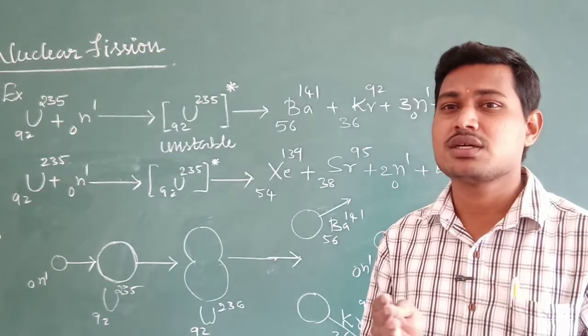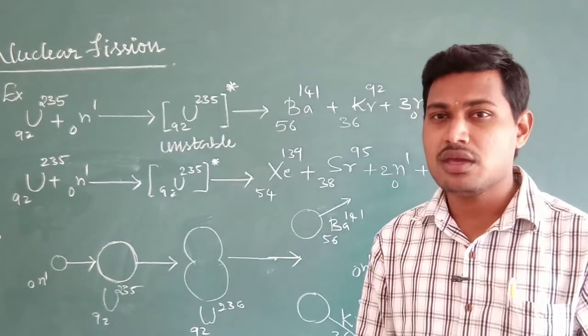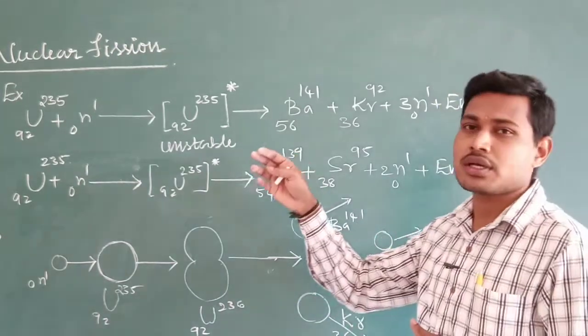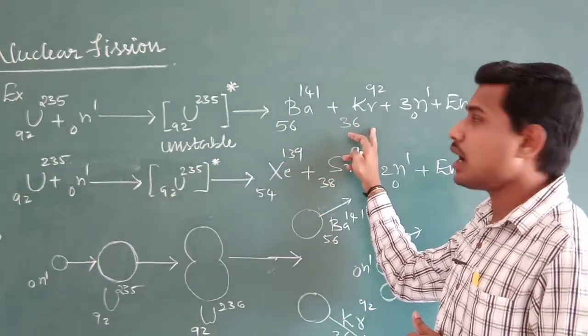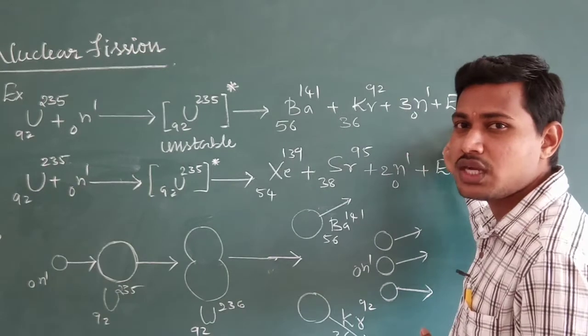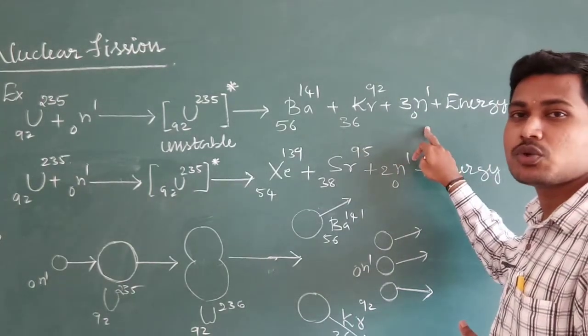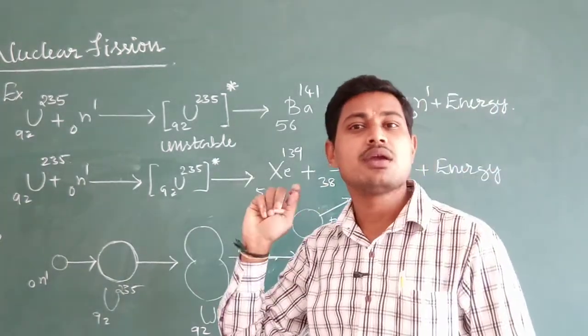And remember, not only energy, some neutrons are also emitted. Some neutrons are produced during each fission.